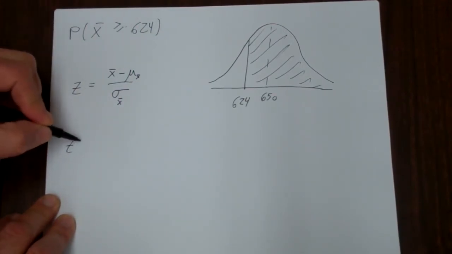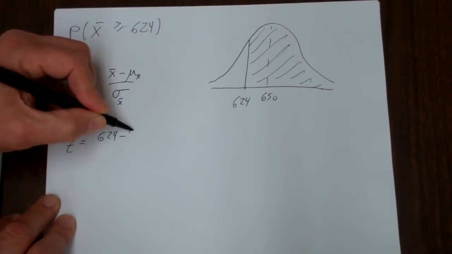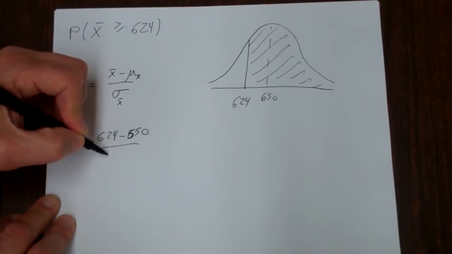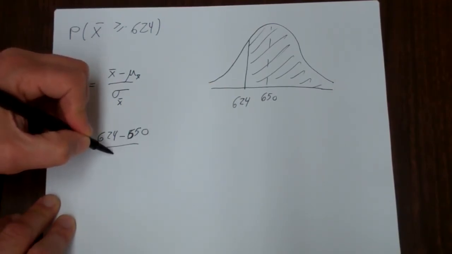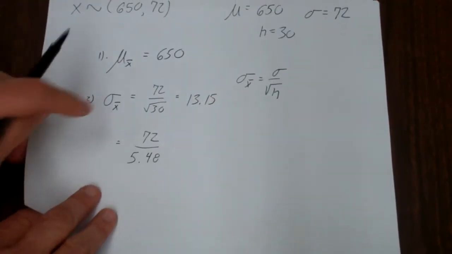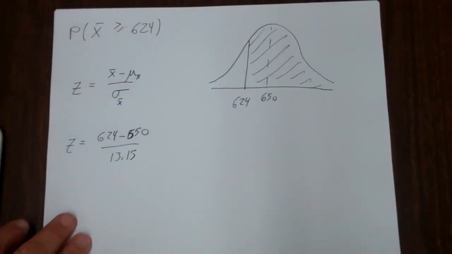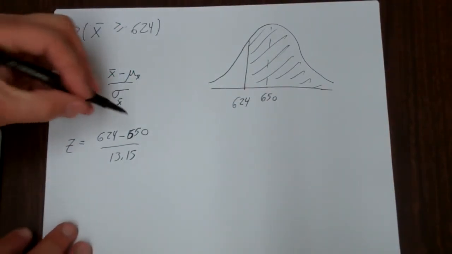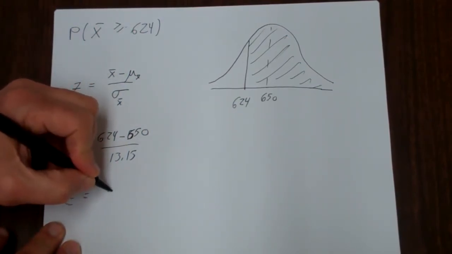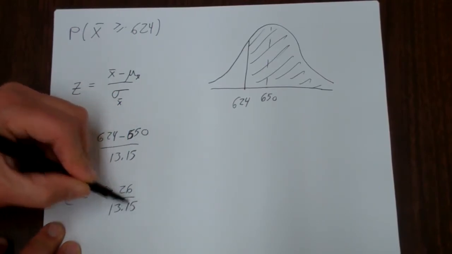So z is equal to 624 minus 650, divided by 13.15. That's how we got the 13.15, we calculated it using the formula right here. And 624 minus 650 on your calculator is minus 26, over 13.15.